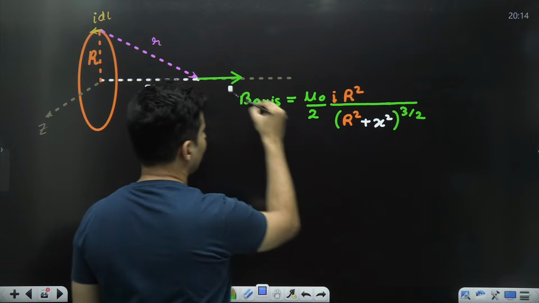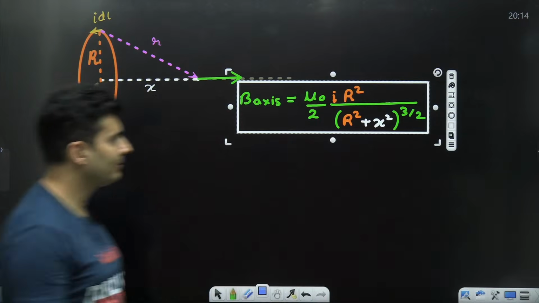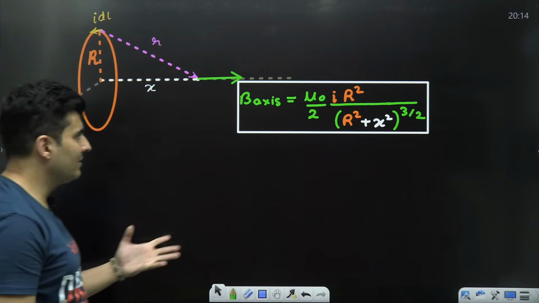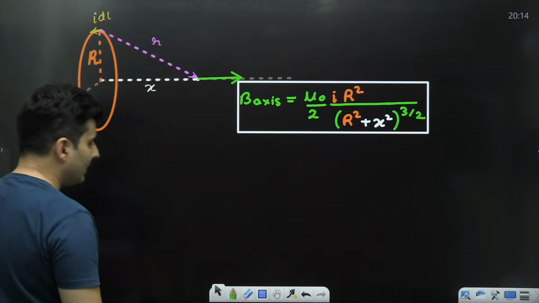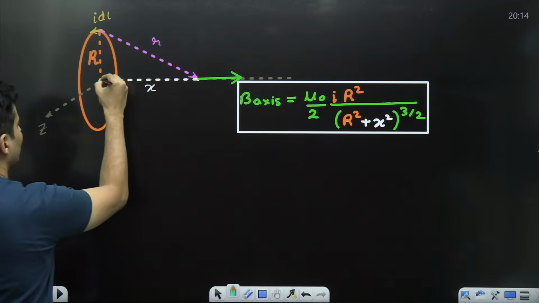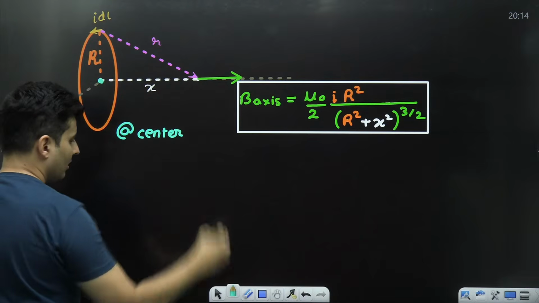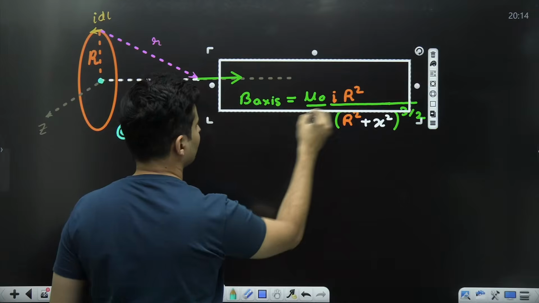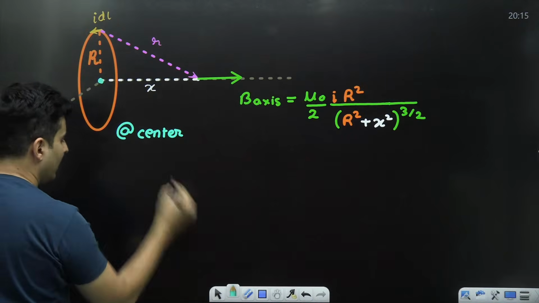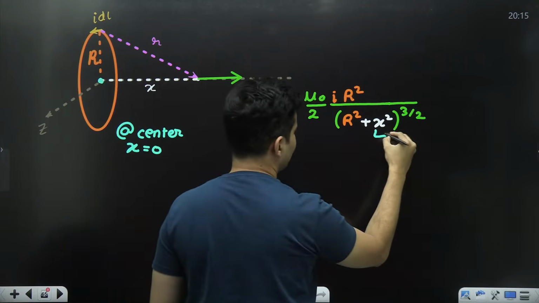It looks like the electric field on the axis of a ring in electrostatics, very, very similar. Now what happens if you are at the center? At the center, what will happen to the x coordinate? It will just become 0, so substitute this as 0.